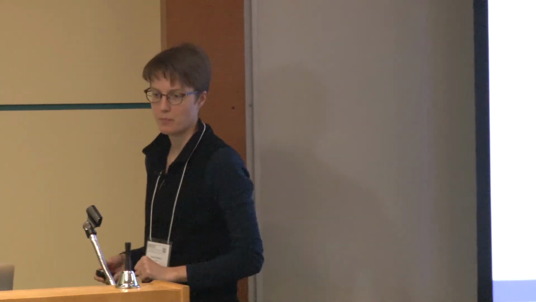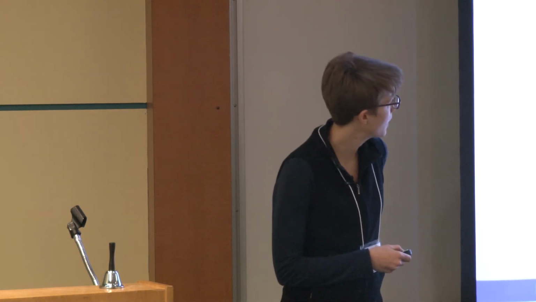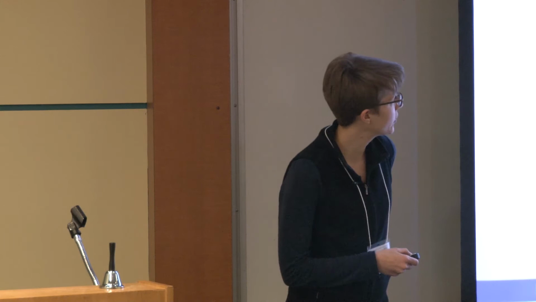Right, so I'll just pick it for now. And the only things we need to know about g are these facts. So here are some facts about g which are easily verified. The first is that the degree of g is less than n over 2. This is demonstrably true. Good. G of 0 equals zeta. This is also easily checked. I just plug in 0. All I have is this constant term zeta.